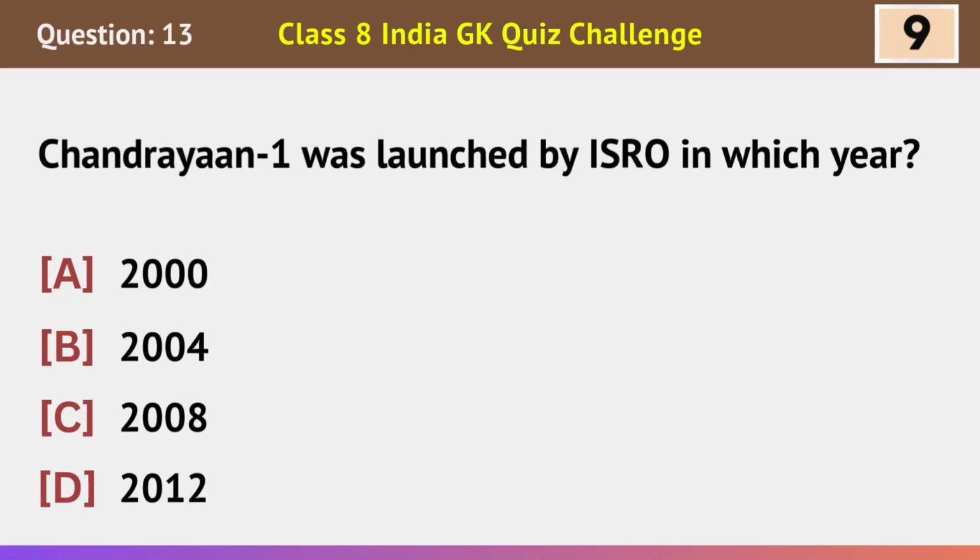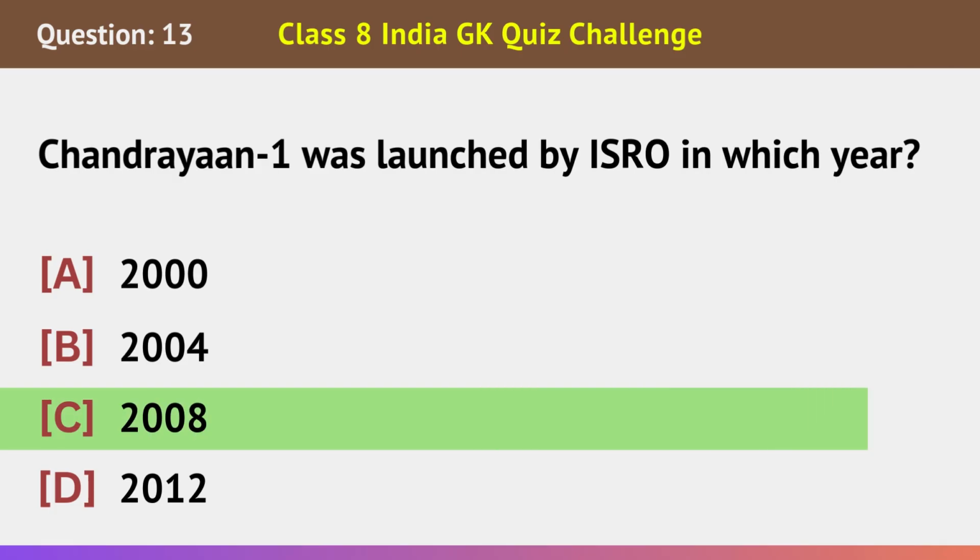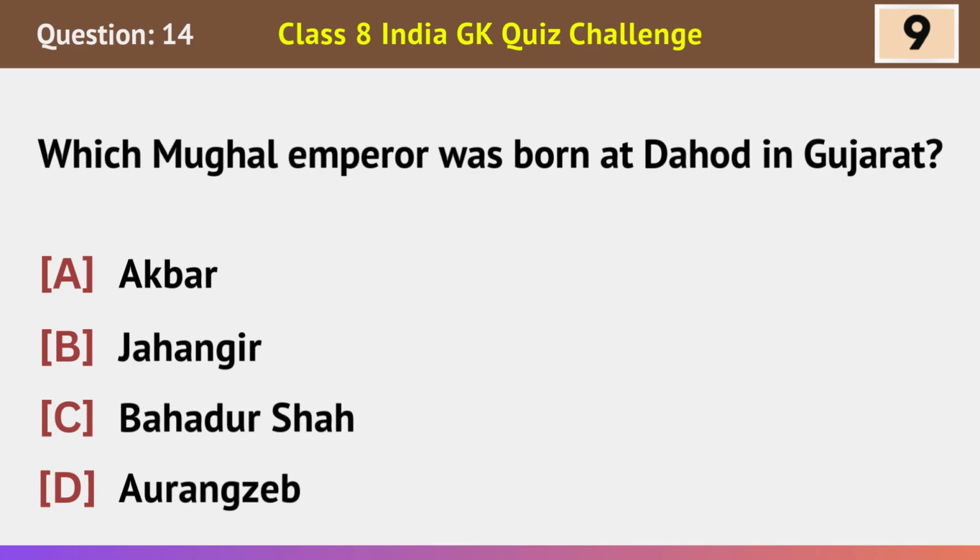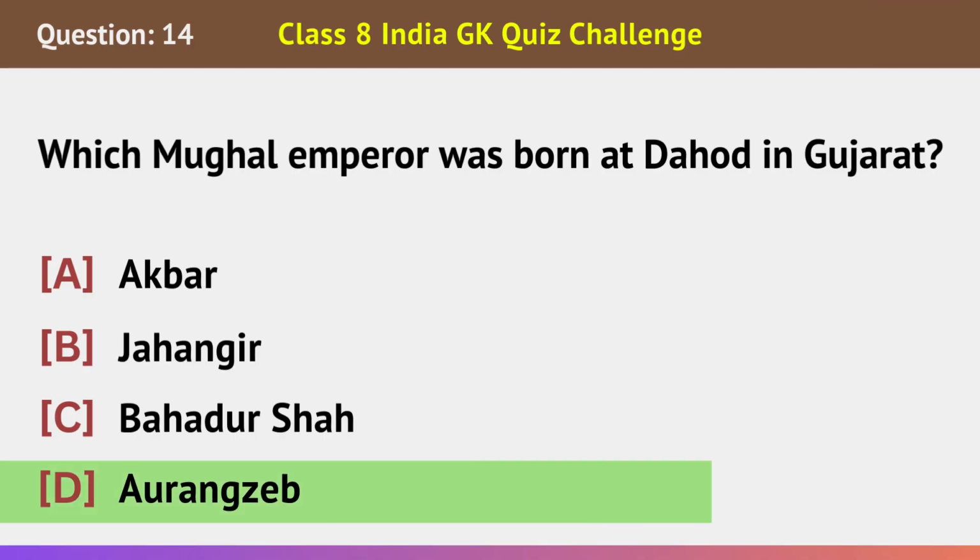Chandrayaan 1 was launched by ISRO in which year? 2008. Which Mughal emperor was born at Dahod in Gujarat? Aurangzeb.